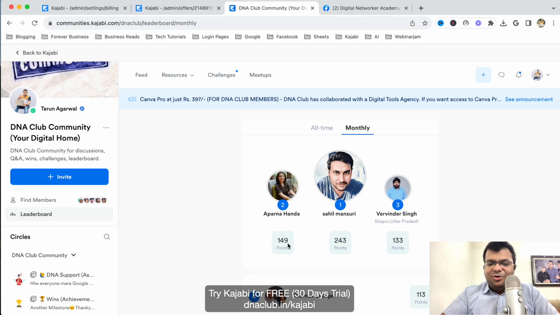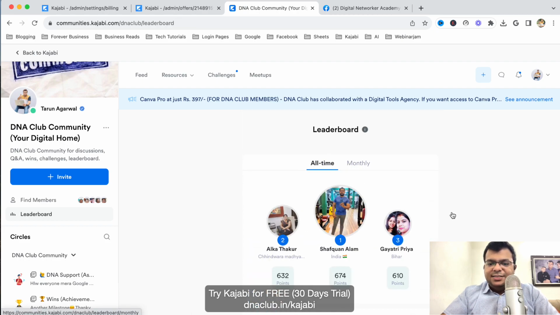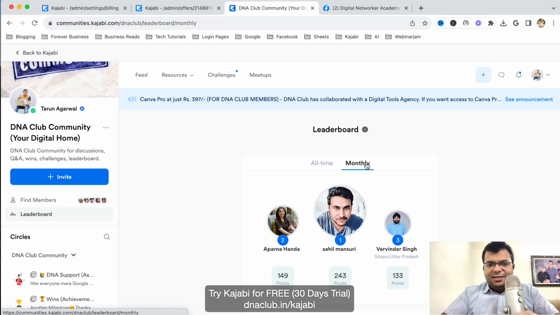Okay, so 240 points, 149 points less. So this is automatically generated. Can you see here? This is monthly and this is all time. So every month this becomes 0. Every month then people have to earn the points.